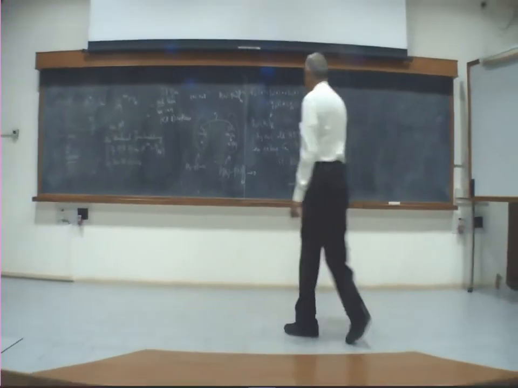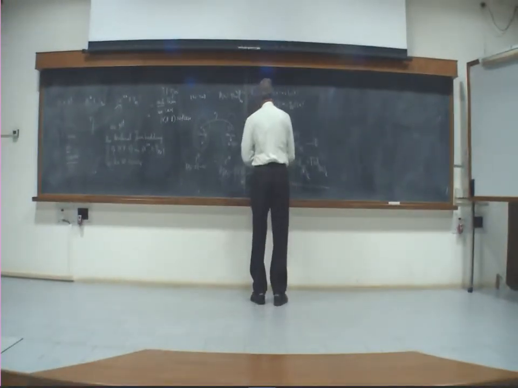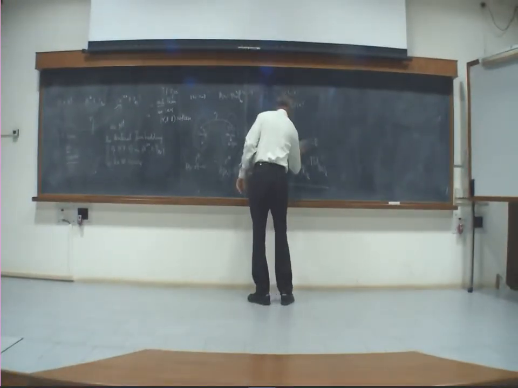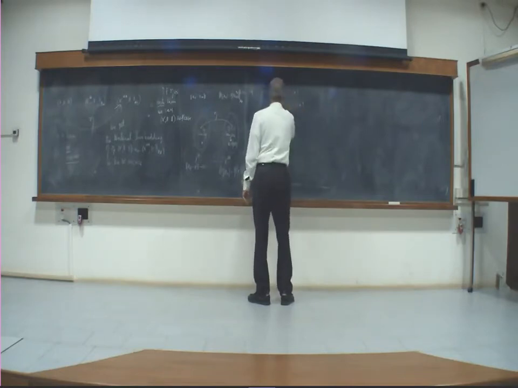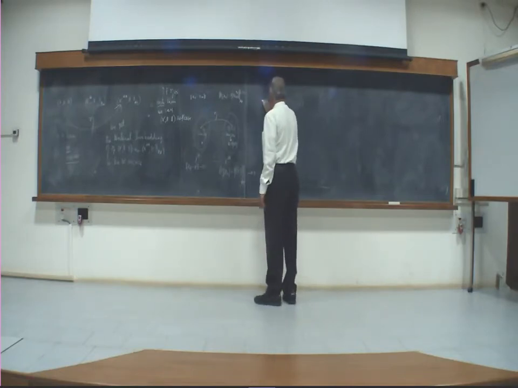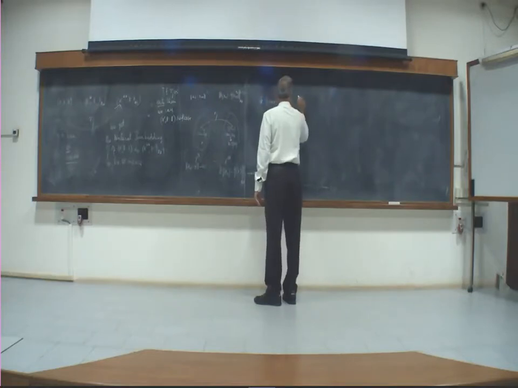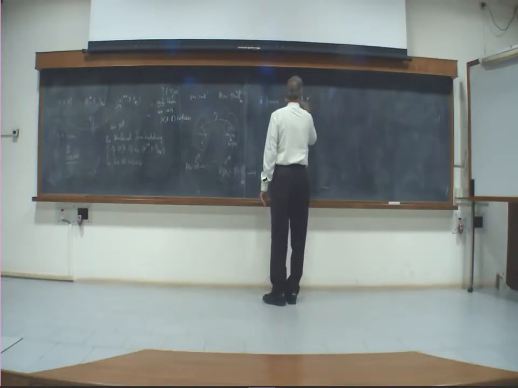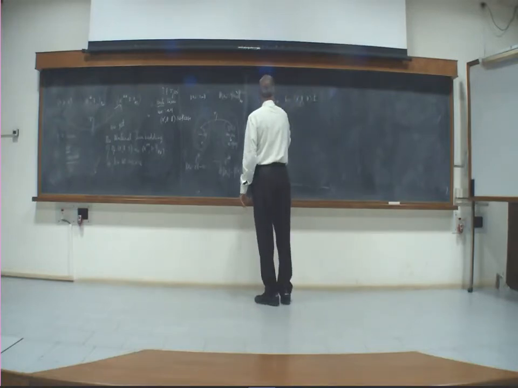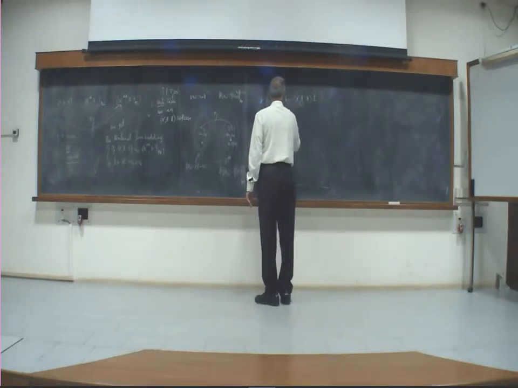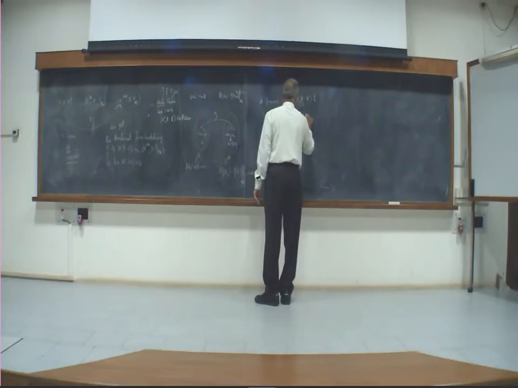Okay, so therefore, a priori, for x to be reflexive, we need it to be a Banach space.